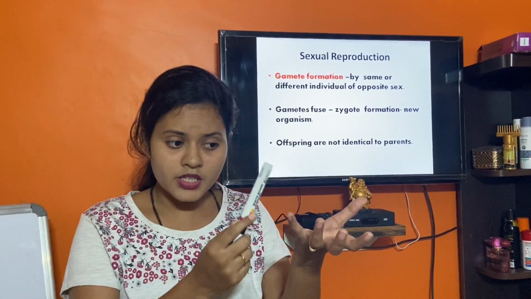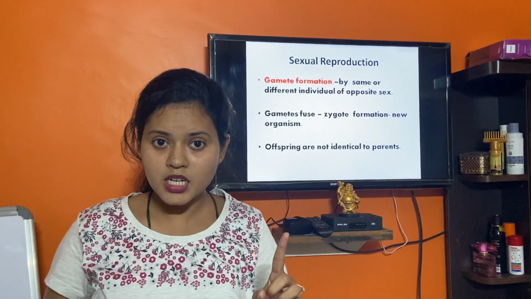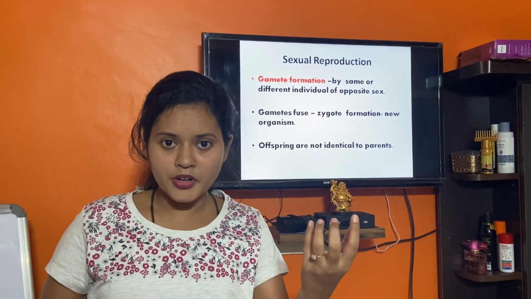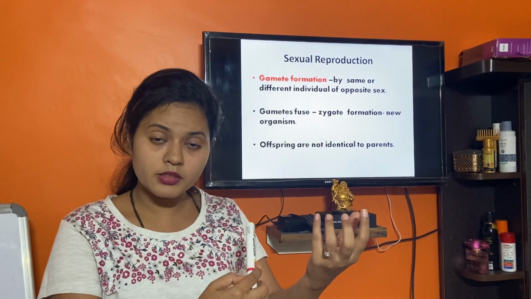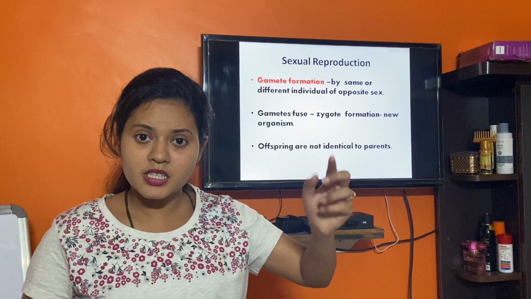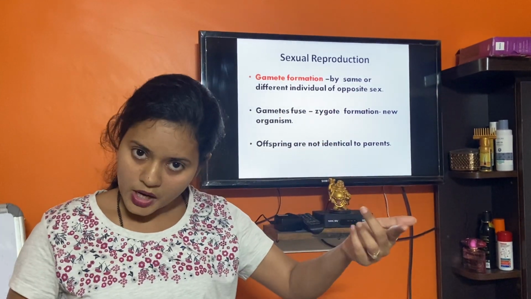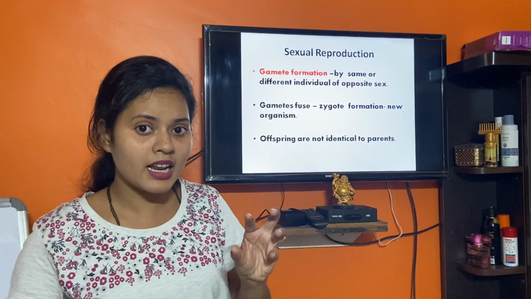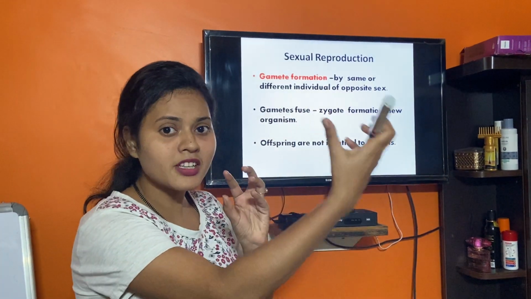In that hibiscus flower there will be a carpel or pistil and there will be stamens also. The carpel or pistil is the female reproductive structure and the stamen is the male reproductive structure. The carpel or pistil will be producing ova and the stamen will be producing pollen. So pollen is the male gamete and ova is the female gamete.